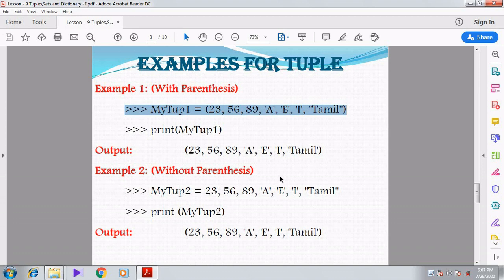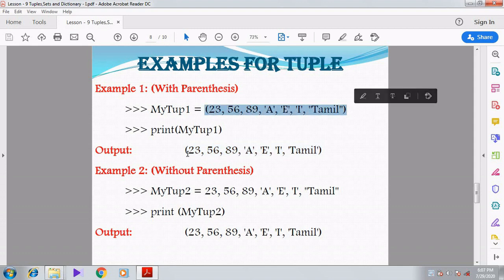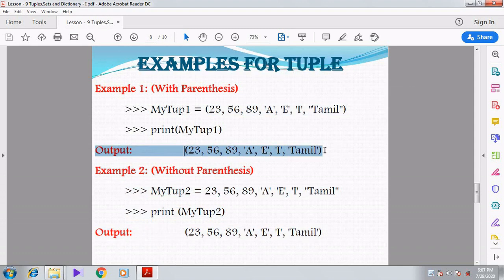All the elements are given within the parentheses. Then I am going to print my tuple1. When I print this, the output shown on the screen is 23, 56, 89, A, E, I, Tamil. All the elements are printed within parentheses. So in this first example, I have specified the elements with parentheses, so output is shown with parentheses.